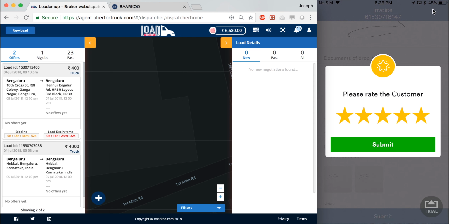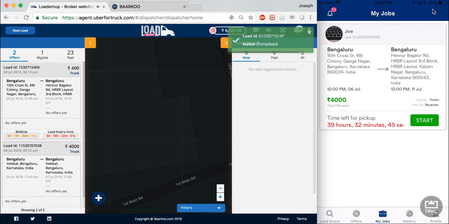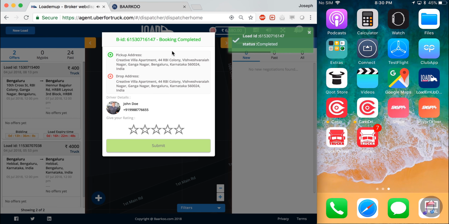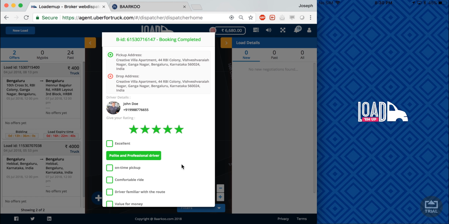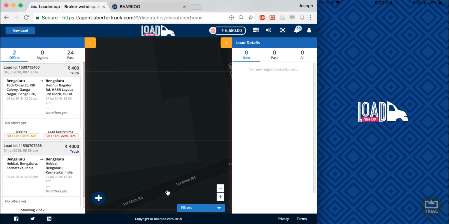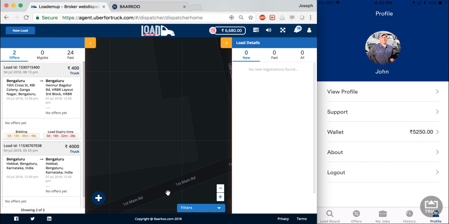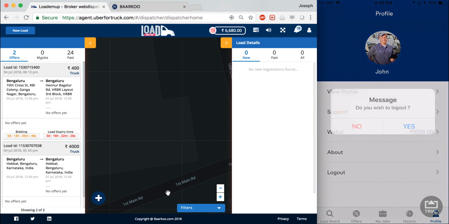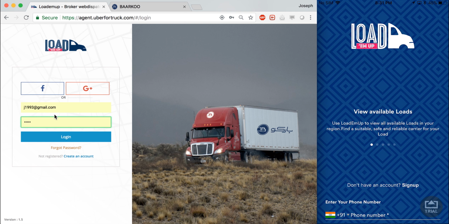And when I submit, I now have to rate my shipper once again. And I get a notification saying that the load is now complete. And the shipper gets to rate the carrier as well, just as before. And that completes the second flow of LoadEmUp. So I'm now going to log out of my application. And I log out of the shipper web portal as well.